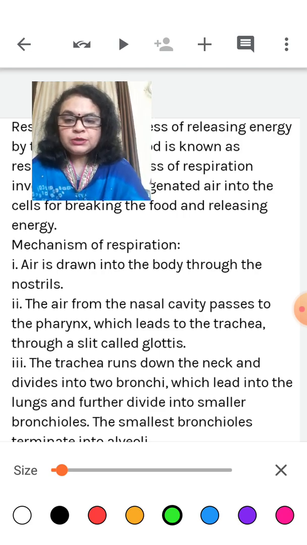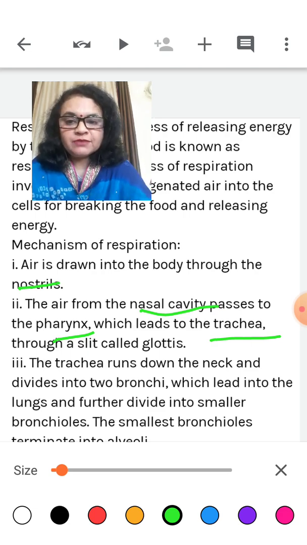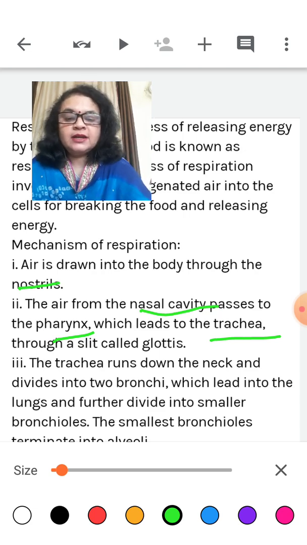Air is drawn into the body through the nostrils. The air from the nasal cavity passes to the pharynx, which leads to the trachea, and then it divides into the esophagus and the trachea, at the glottis. Clear?